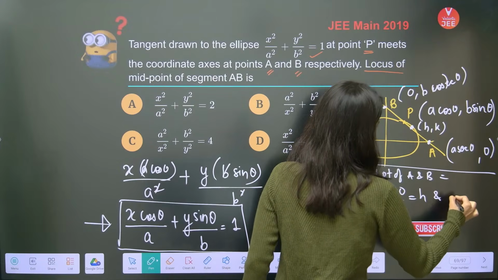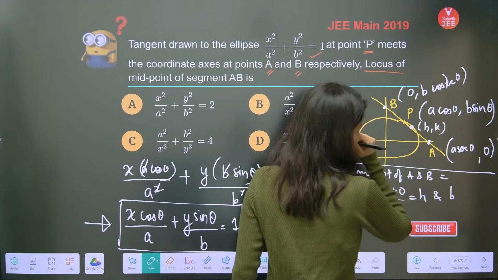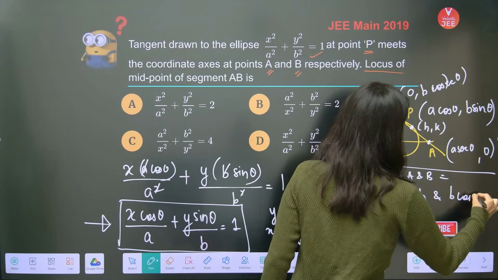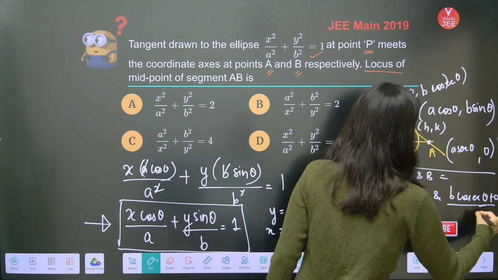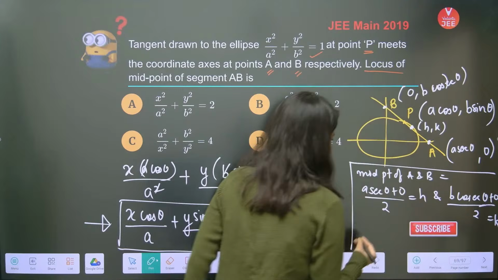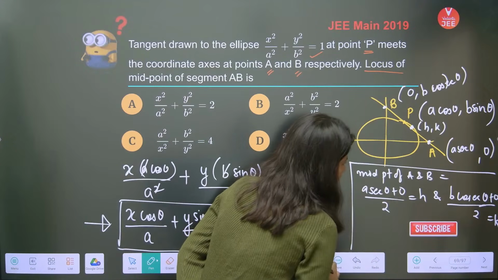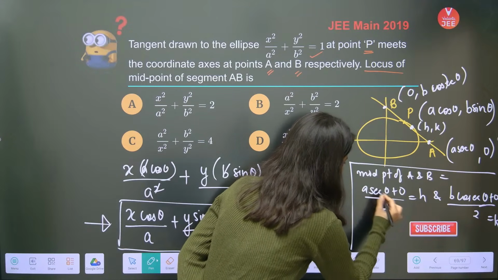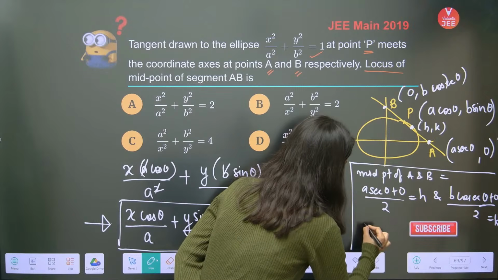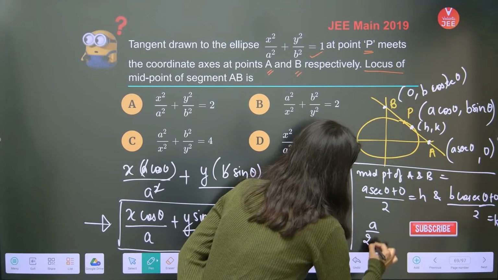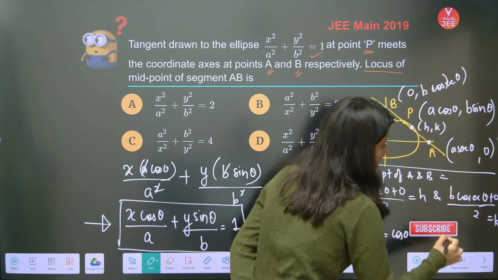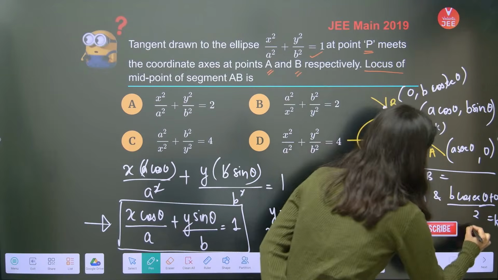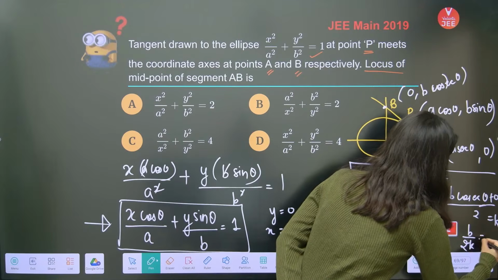And b cosec theta plus 0 by 2 is equal to your k. So now you have h equals a sec theta by 2, so 2h by a is sec theta, so a by 2h is your cos theta, yes or no? And k equals b cosec theta by 2, so 2k by b is cosec theta, so b by 2k is your sin theta.